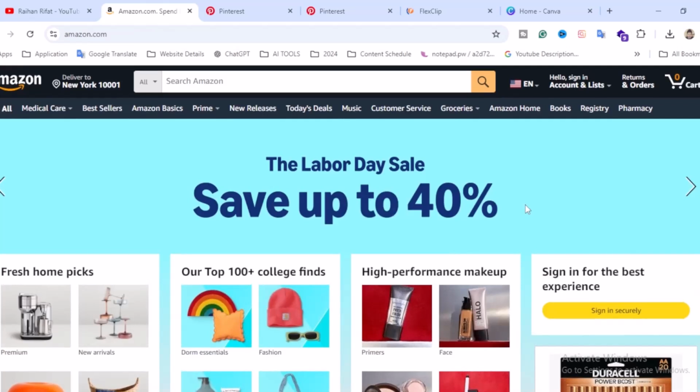It's pretty much easy, guys. The most common question is, who can start? Anyone can start. If you have a computer or laptop, even a mobile, you can start. Definitely you must have a strong internet connection, guys.